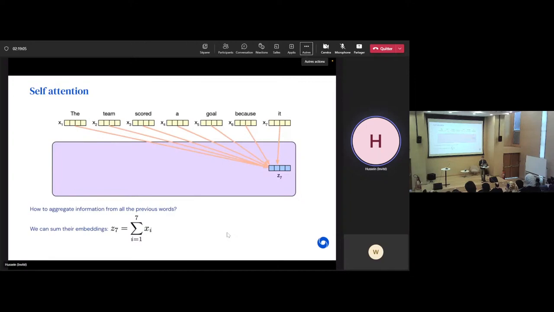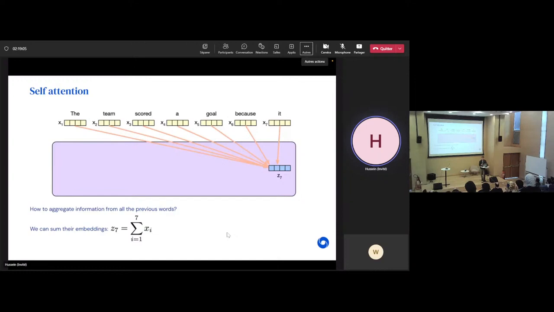So basically, we're saying that we want our neural network to be able to figure out which words from the context are important right now for our computation, and then only use those words, right? So when we look at the word "it", it can correspond to the word team or goal in this particular case. And maybe we haven't yet figured out which of the two it is, but we probably know from the beginning that it's going to be one of the nouns, right?